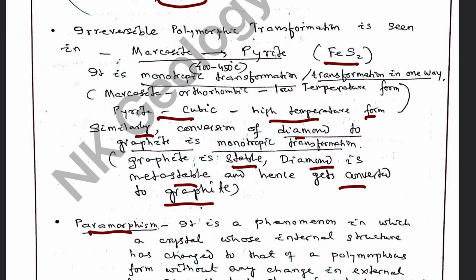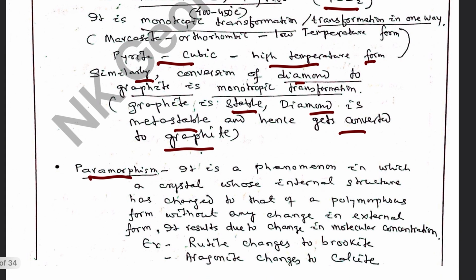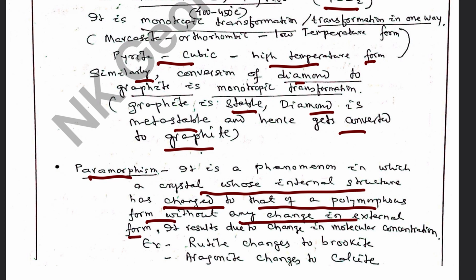Similarly, paramorphism is a phenomenon in which a crystal whose internal structure has changed to that of a polymorphous form without any change in external form. So here the internal structure is changed. It results due to change in molecular concentration. Rutile changes to brookite, aragonite changes to calcite. Internally they get changed, but the external form is the same. Calcite is hexagonal, but aragonite is orthorhombic.